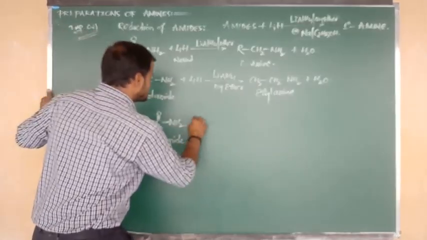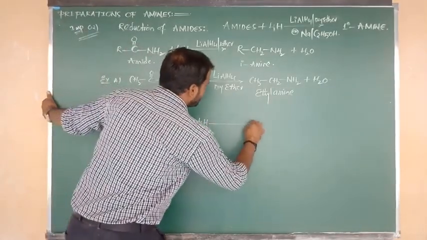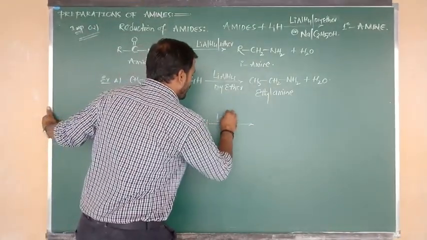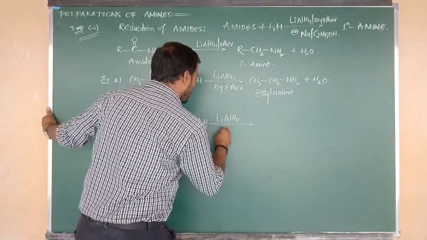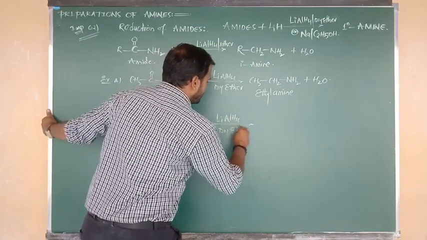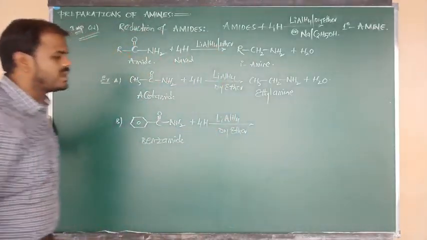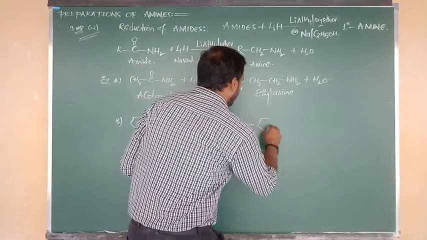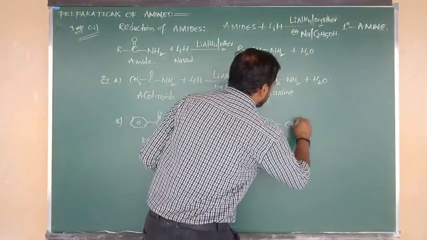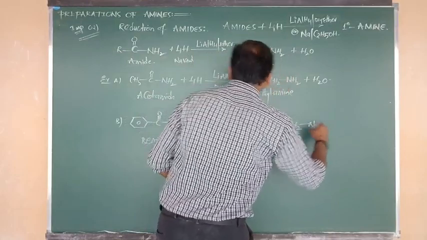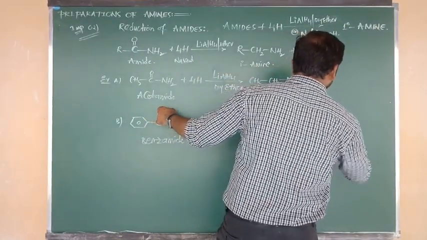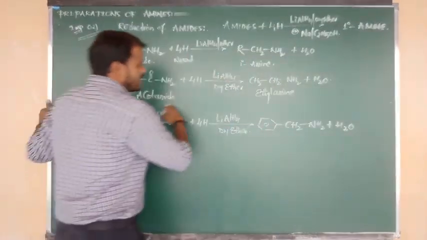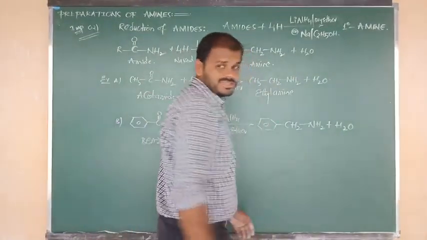Benzamide undergoes reduction, addition of hydrogen, in the presence of lithium aluminum hydride in dry ether, and also we can consider sodium in the presence of ethanol. Same thing, C double bond O changes into CH2, meaning benzene bonded to CH2, CH2 bonded to NH2, and the oxygen will be removed in the form of a water molecule. Everything is the same, including byproducts. So acetamide gives ethylamine and benzamide gives a benzyl-type amine.